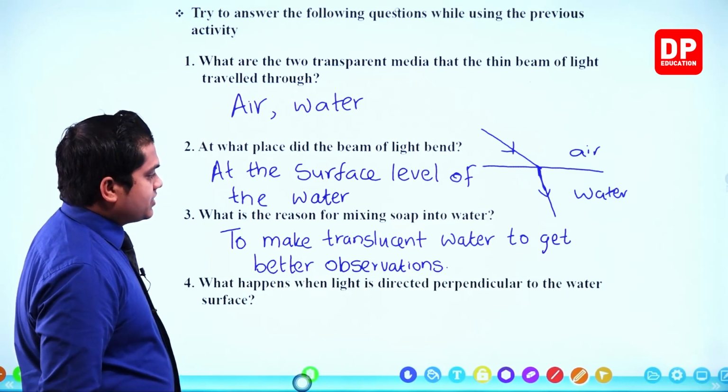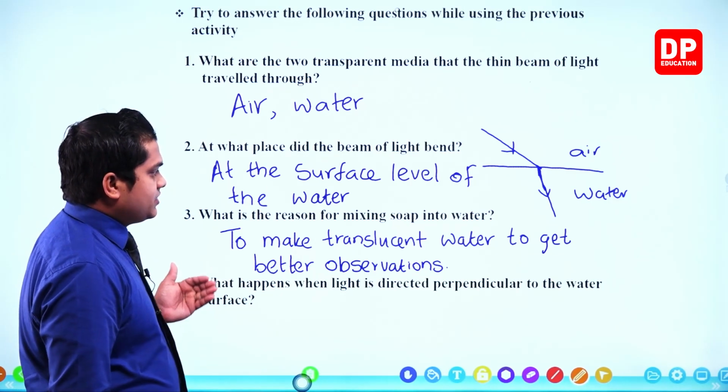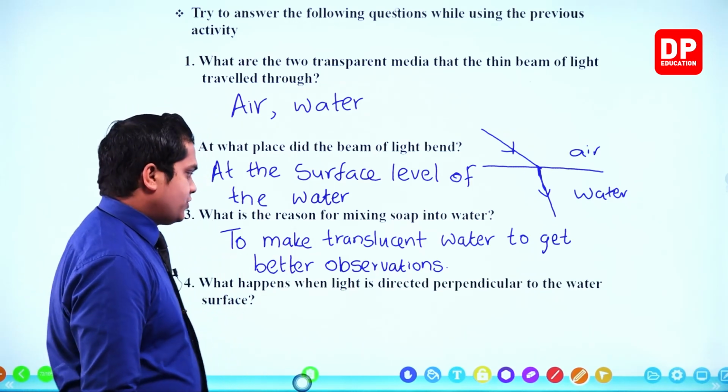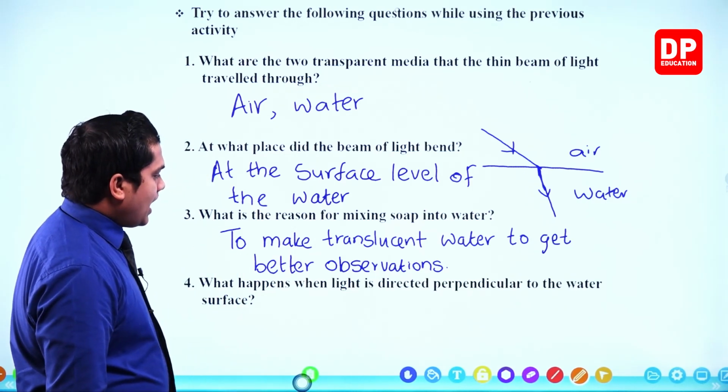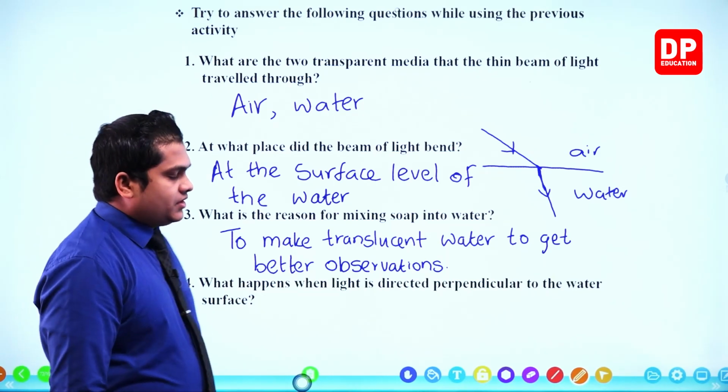To make translucent water to get better observations. That is why we are mixing soap into water, my dear children. Next one. What happens when light is directed perpendicular to the surface? What will happen?